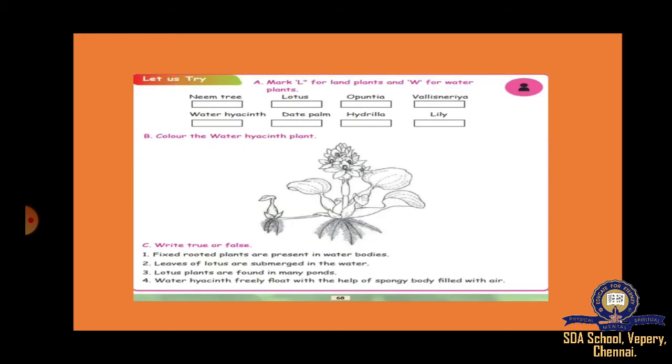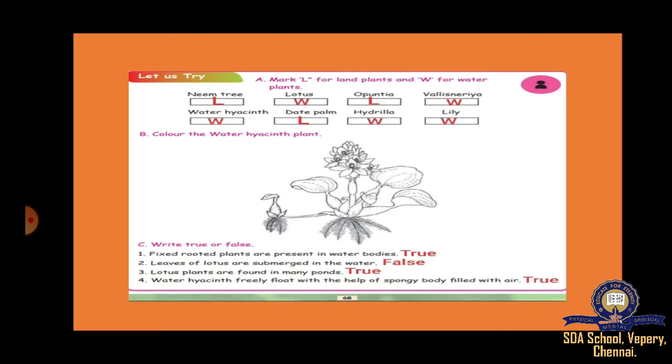With that we have finished the third lesson. Now the book exercise part. See here. Mark L for land plants and W for water plants. Neem tree is a land plant. Water hyacinth is a water plant. Lotus, water only. Date palm, land. Opuntia, land. Hydrilla, water. Vallisneria, water. Lily, water. Next, you have to color this water hyacinth plant.